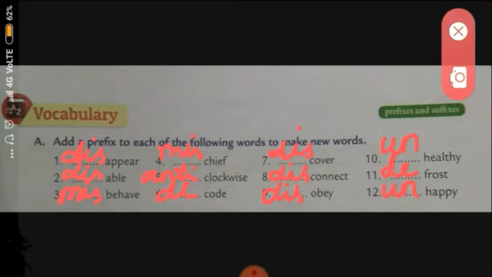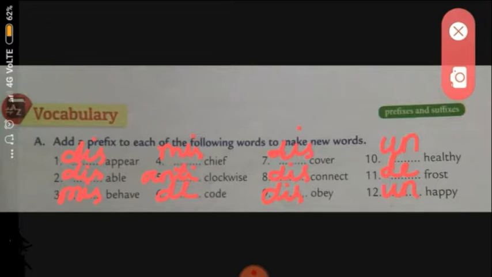Fifth one, anti-clockwise. Sixth one, decode. Seventh one, discover. Eighth one, disconnect. Ninth one, disobey. 10th one, unhealthy. 11th one, defrost. 12th one, unhappy.